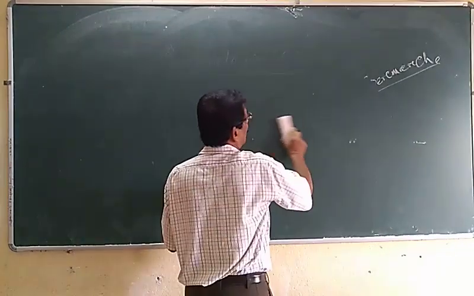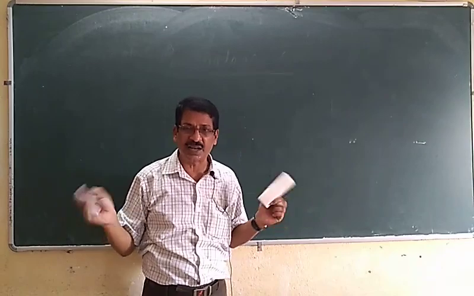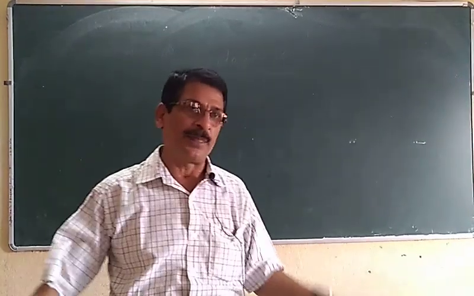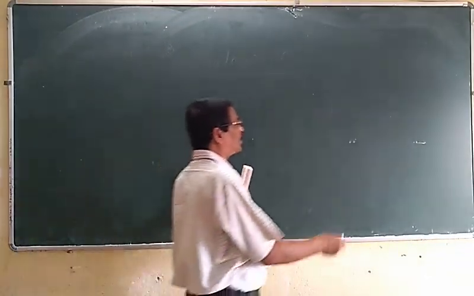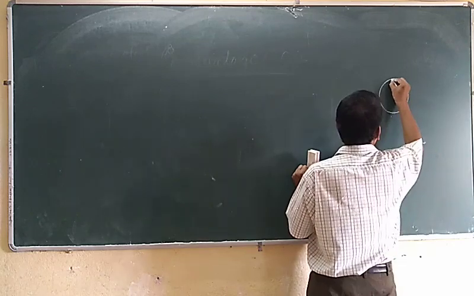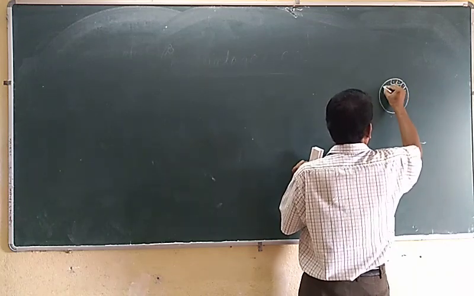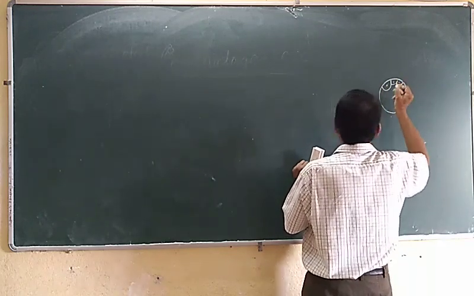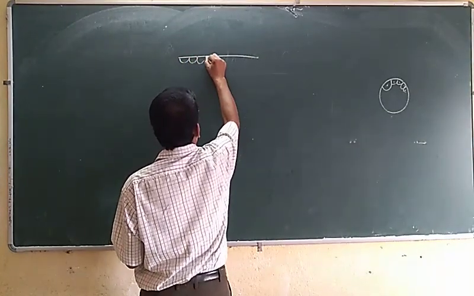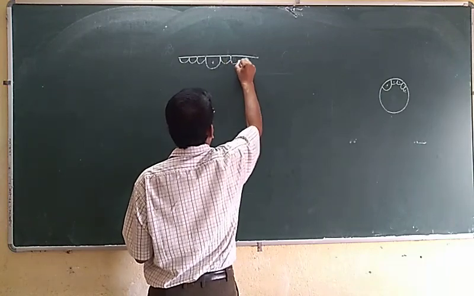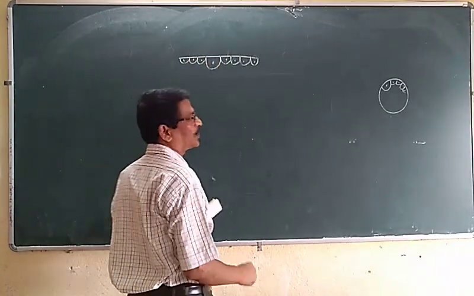The formation of spermatid includes three phases: the phase of multiplication, the phase of growth, and the phase of maturation. At the beginning of spermatogenesis, towards puberty, some of the germ cells of the seminiferous tubules are enlarged and ready for the process of spermatogenesis.